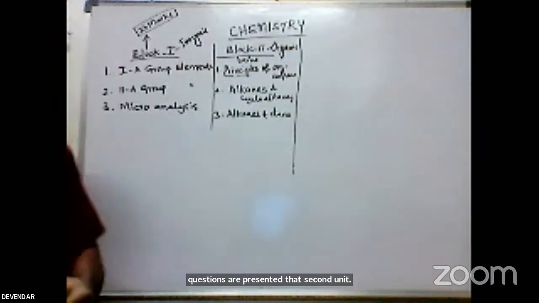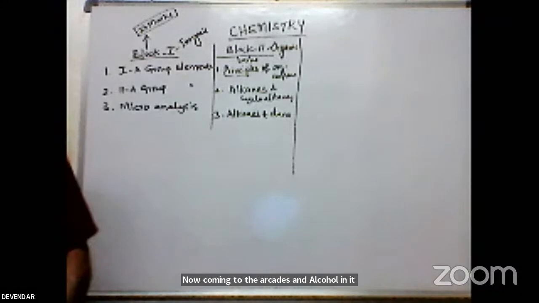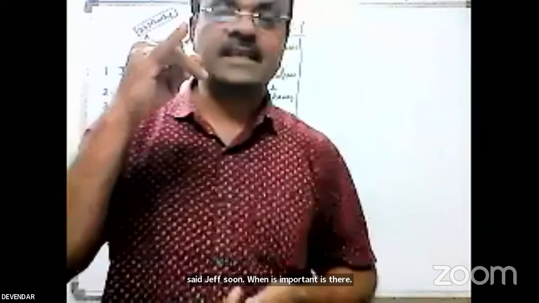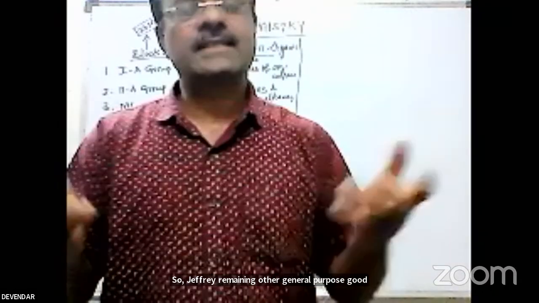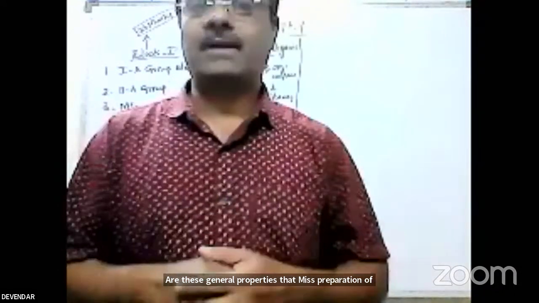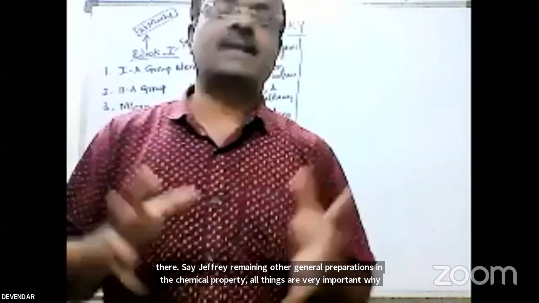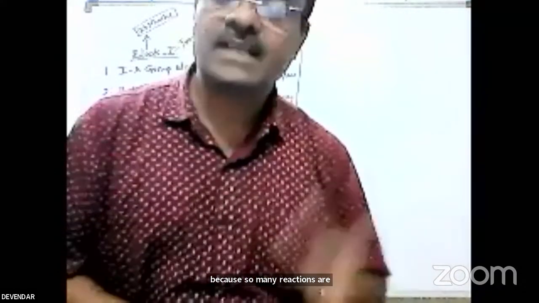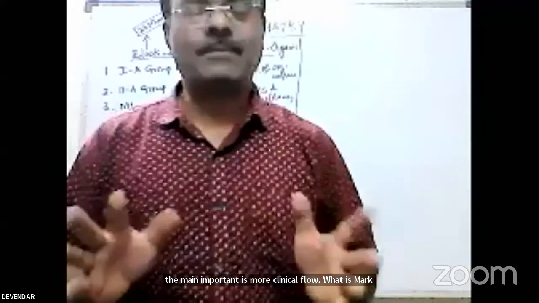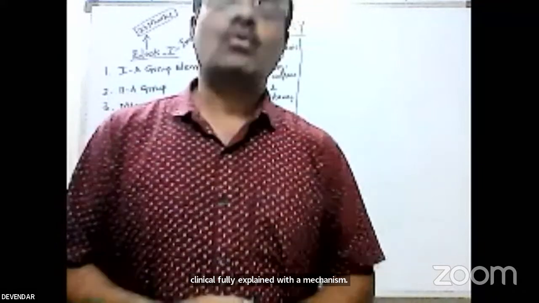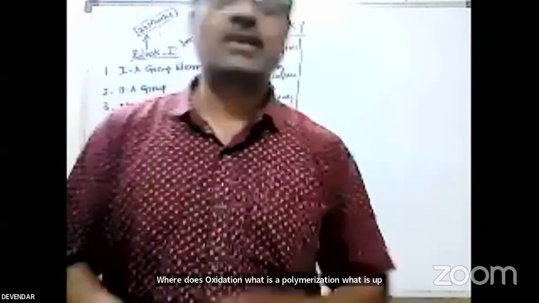Now coming to the alkenes and alkadienes. Alkenes: general properties, that means preparation of alkenes. What is the Saytzeff rule? One important thing is the Saytzeff rule, and the remaining general preparations. In the chemical properties, alkenes are very important because so many reactions are there. The main important one is the Markovnikov rule. What is the Markovnikov rule? Explain with the mechanism. What is the anti-Markovnikov rule? Explain with the mechanism. What is oxidation? What is polymerization? What is ozonolysis? These are the general chemical properties of the alkenes.